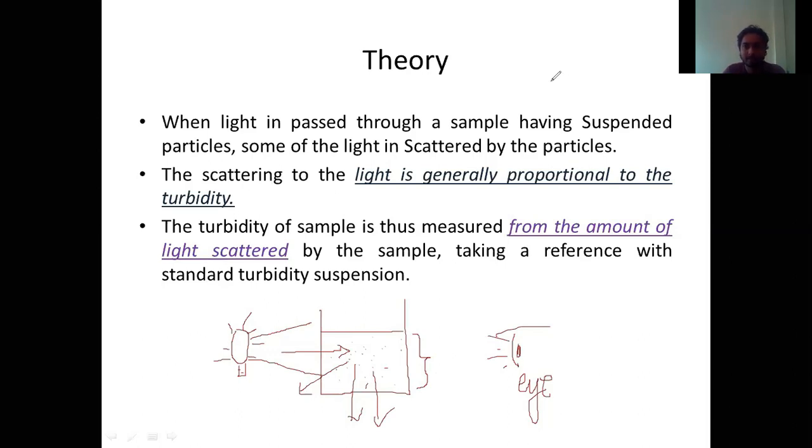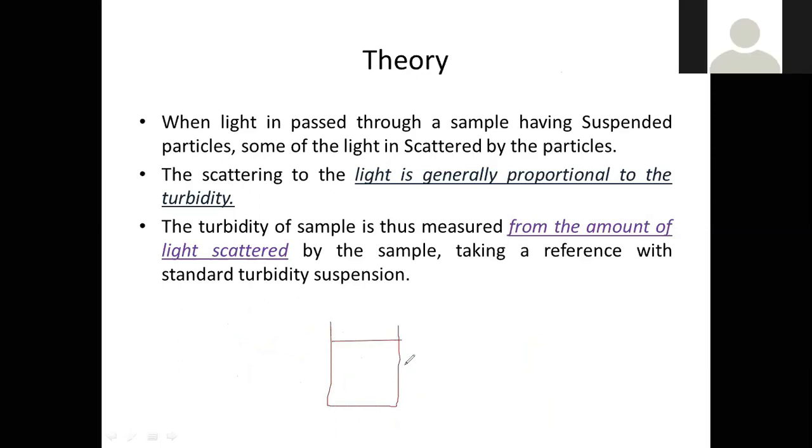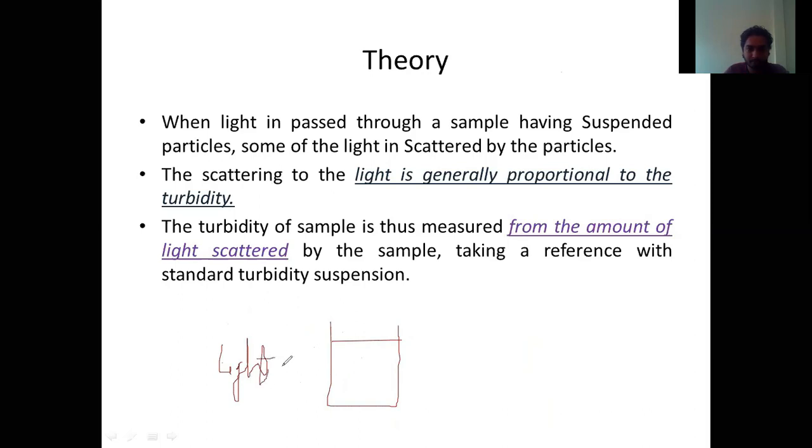Now say for example in another case, we are going to take a sample, and the sample has zero turbidity, there is nothing present inside it. So whenever the source of light is projected from here, we are going to see the clear image of it. Okay, we are going to see the light clearly. So what we can conclude here is that the water has less turbidity. This is the basic principle behind it.